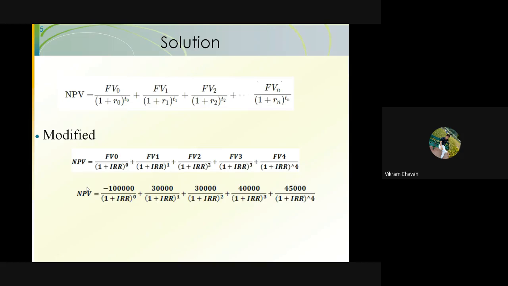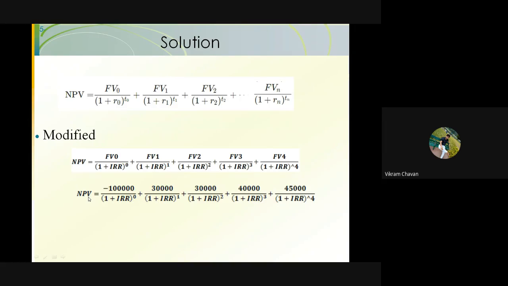Now we have to find this IRR value. One method is to put NPV equal to 0 and find the IRR. But that calculation will be very complicated and we will not get a proper solution either. There is no suitable methodology to calculate it by putting NPV equal to 0.